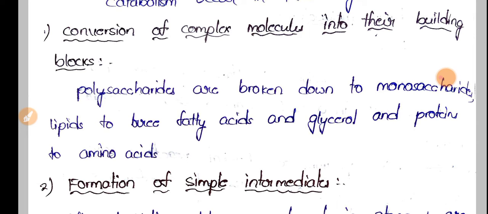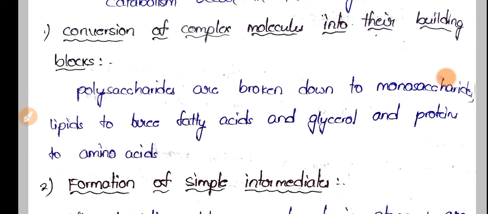So on the whole, if we see our metabolism as a catabolic pathway, we can consider it in three steps: conversion of complex molecules into their building blocks, building blocks meaning nothing but their subunits, second the formation of simple intermediates, and finally the final oxidation of acetyl CoA.